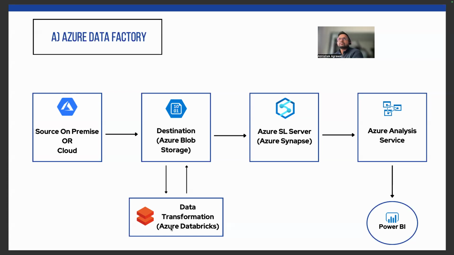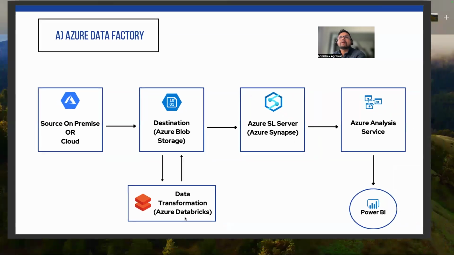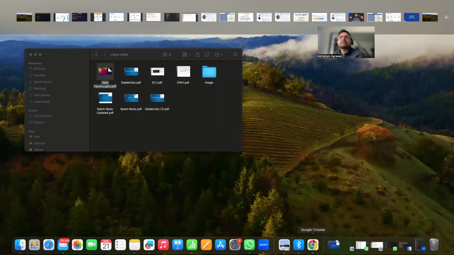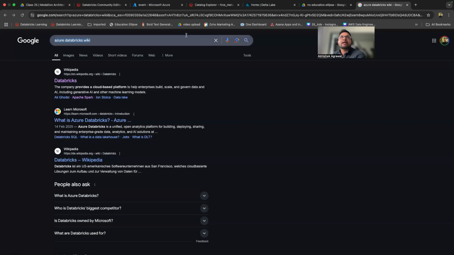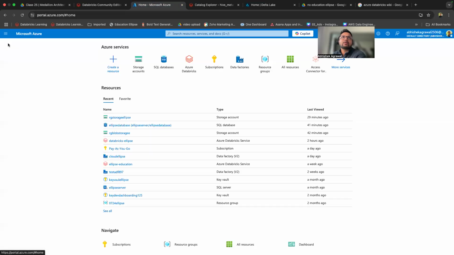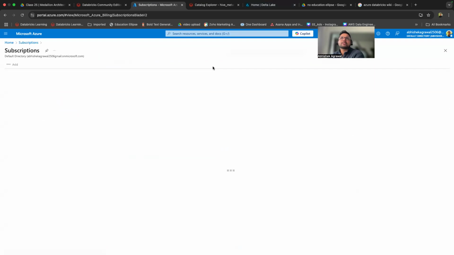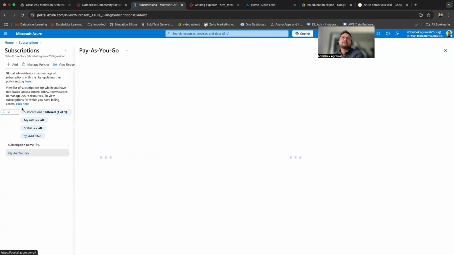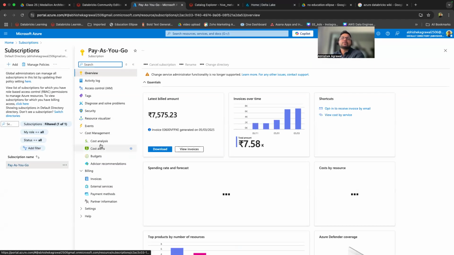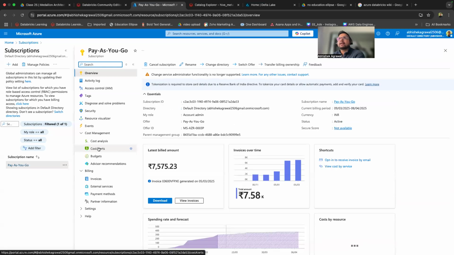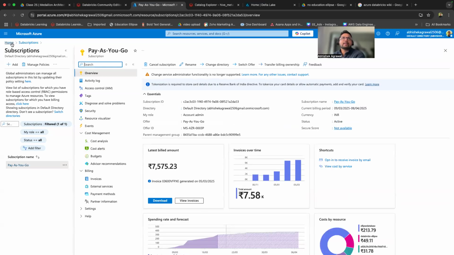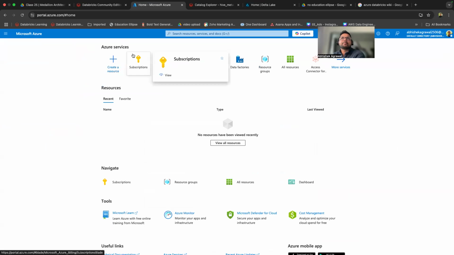Abhishek, this tool is a paid version, right? A trial version is available. How do we practice ADF while you're teaching? Practice will happen here. I will tell you how to create an account and all of that in the next classes, so we will practice everything here. This subscription is free for a month, and after that we upgrade to pay as you go. Or you can create another account using another credit card. That also you can do.